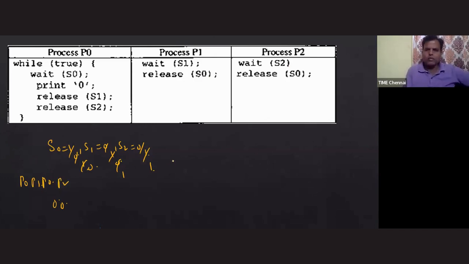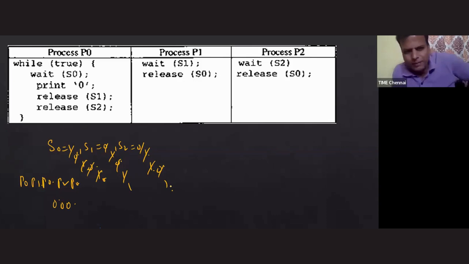Okay, fine. So what P2 is doing, sir, it is performing down on this one and is performing release S0. So S0 value is becoming what, sir? 1. So once again, if S0 value is becoming 1, I am giving chance to process P0. It is performing down on S0. Okay, fine. And printing 0 and release S1 and S2.